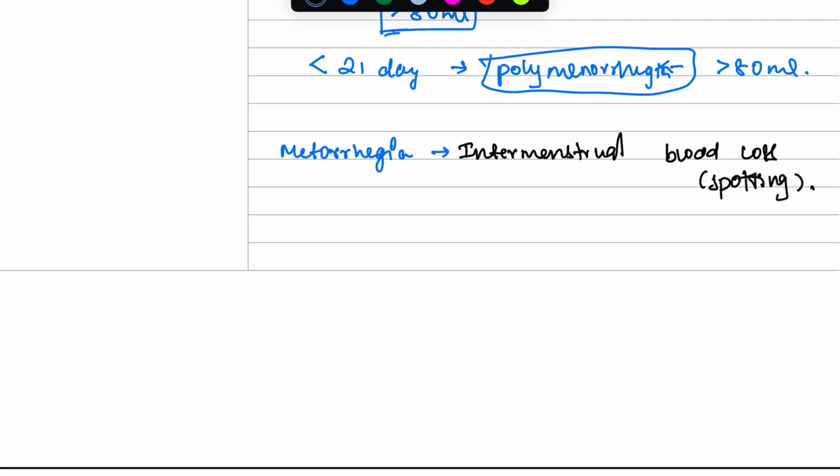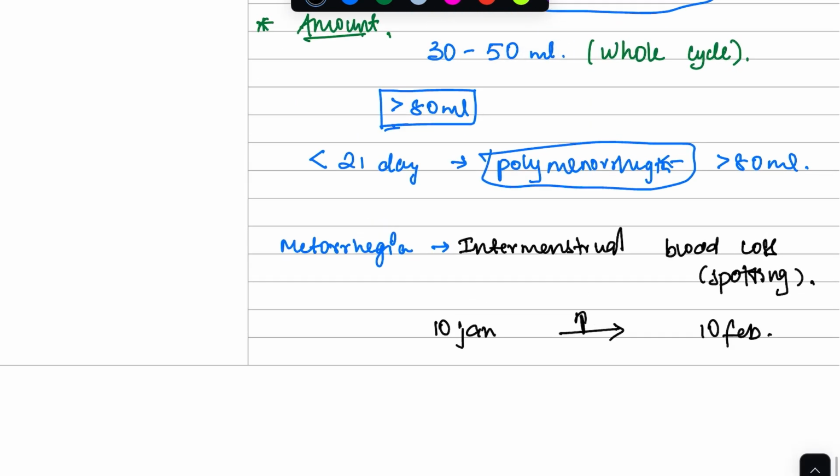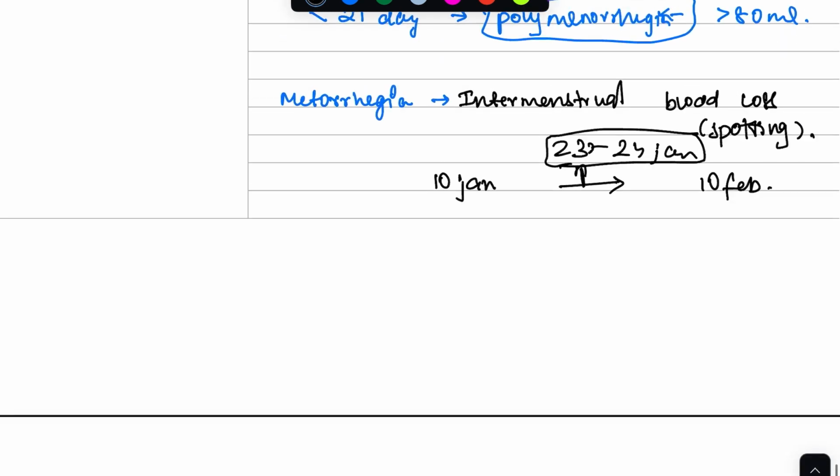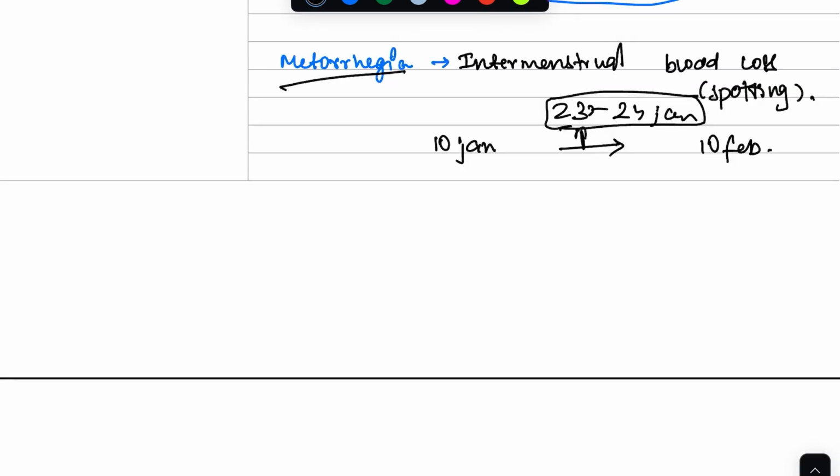You have periods, a regular or irregular cycle. So you have periods on 10th of January and your next period date would be on 10th of February. You see a light spotting in between these dates, that might be on 23rd or 24th of January. This means you're having intermenstrual blood loss. This will be known as metrorrhagia.